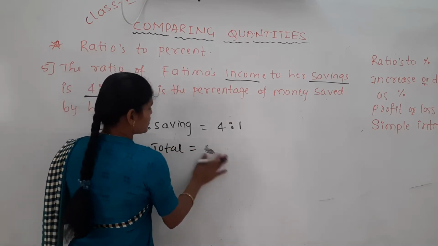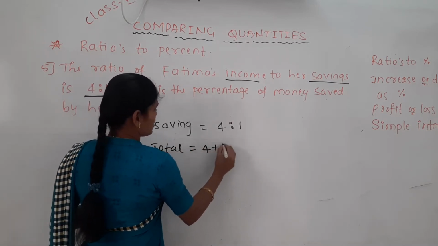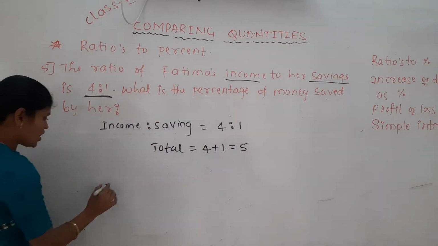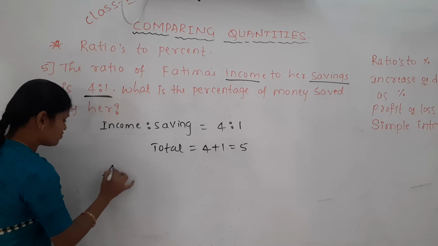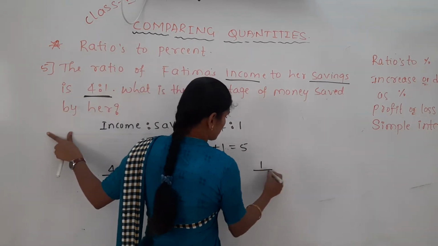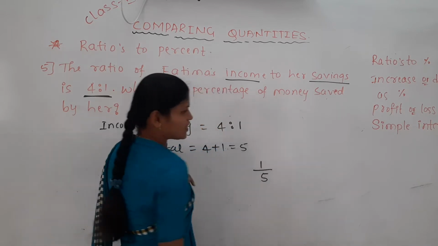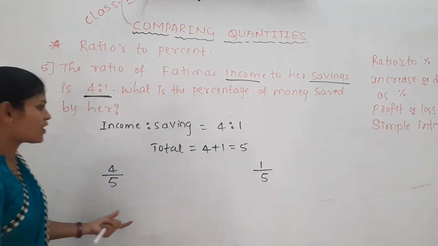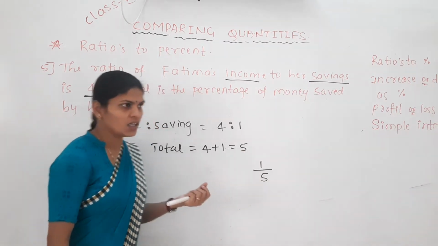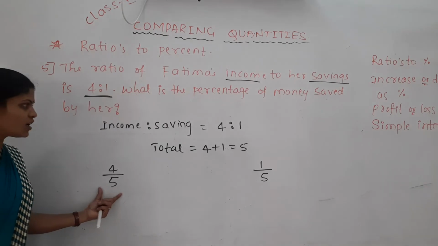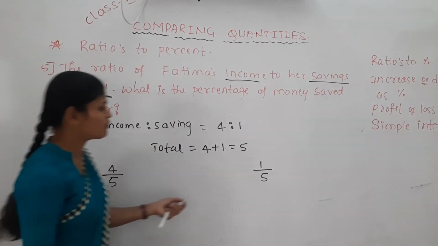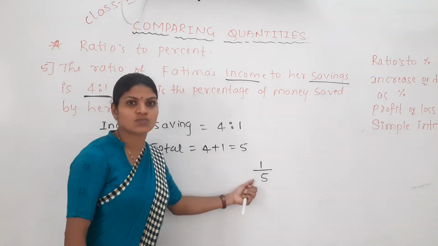Total things are 5. Out of 5 things, what is her income? 4 parts. Out of 5 things, what is her saving? Only 1 part is saving. So if you find this percentage, you will get to know her saving percentage. If you find the other one, you will get to know her income percentage. Just now we need her savings percentage.